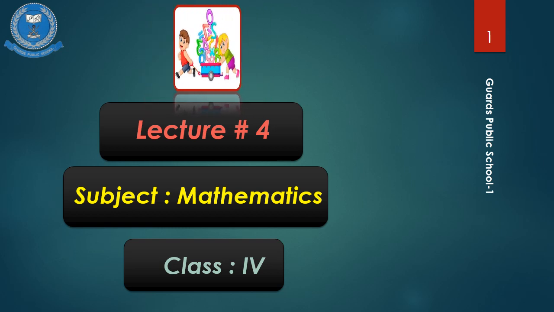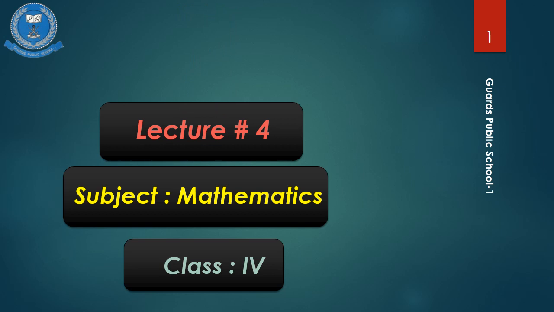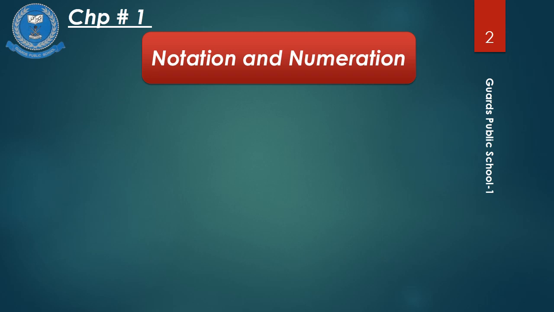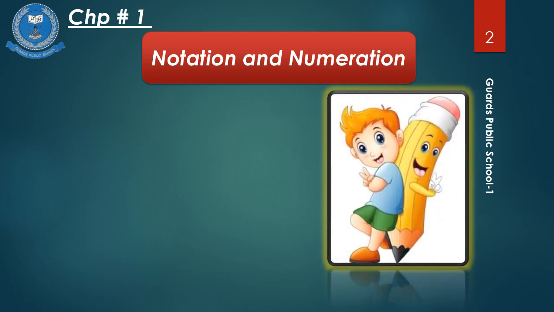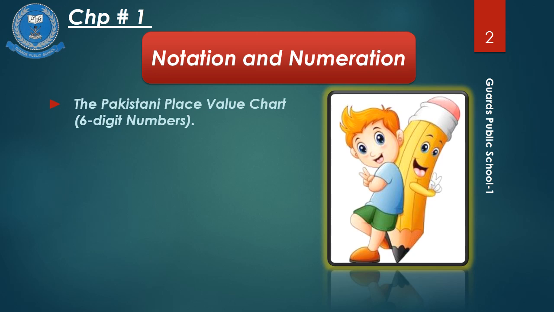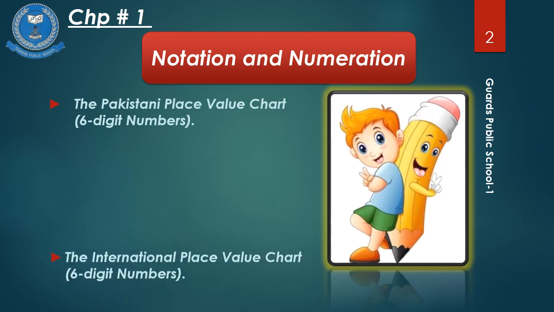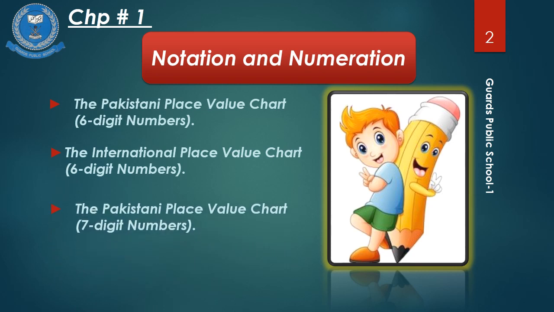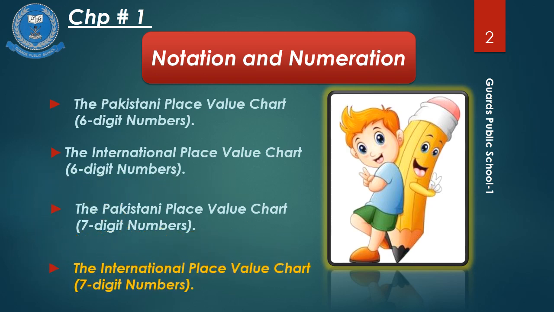Welcome to the audio visual session 4. This is our fourth maths lecture. Students, as we have covered Pakistani place value chart of 6-digit numbers in our first lecture, international place value chart of 6-digit numbers in our second lecture, Pakistani place value chart of 7-digit numbers in our third lecture, and today in our fourth lecture we will be covering our last topic of this chapter, that is international place value chart of 7-digit numbers.